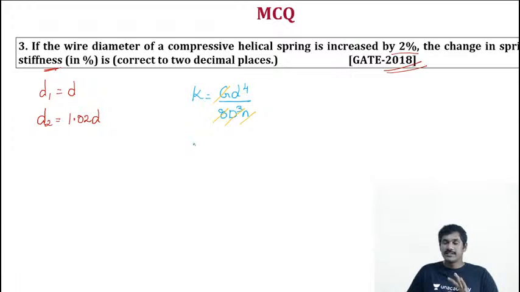Wire diameter alone is changing, all other parameters are constant.